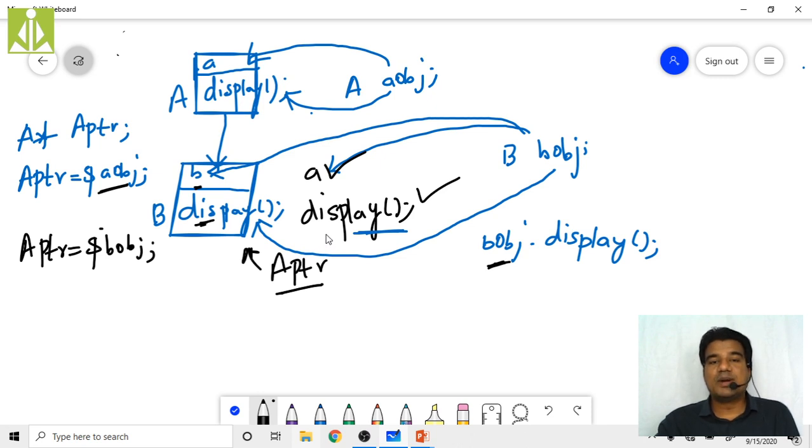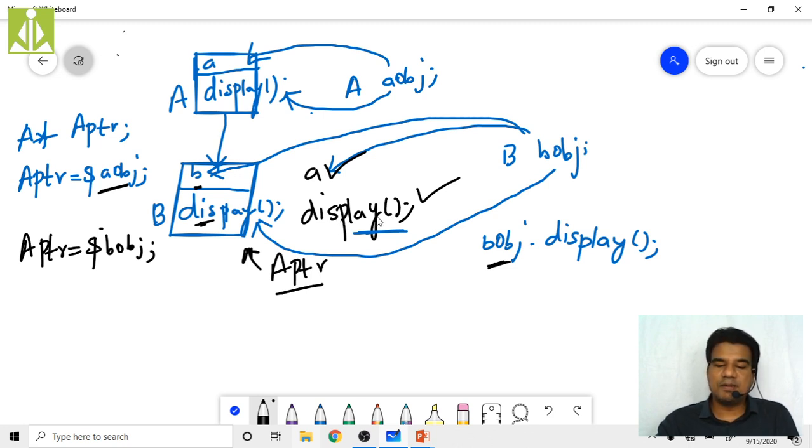Maybe you have this doubt: why is there a need to use the same function name in both the base class and the derived class? What is the purpose of using them? Can't we use a different function name so that we can avoid this complete ambiguity? Instead of the same name in both base class and subclass, can't we take a different name inside the derived class? If we take a different name, the ambiguity is gone.